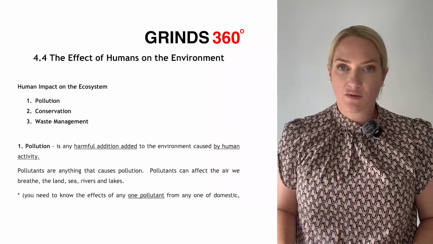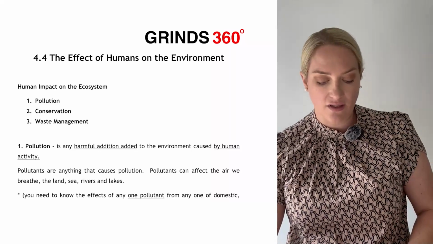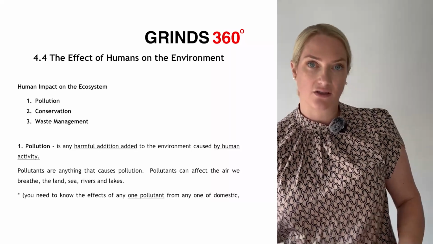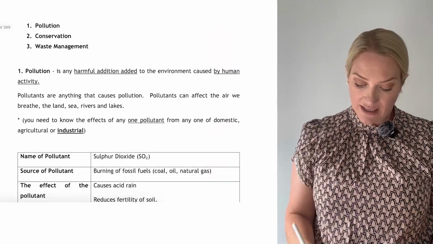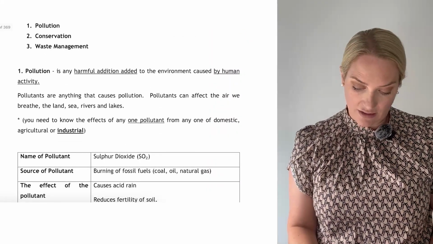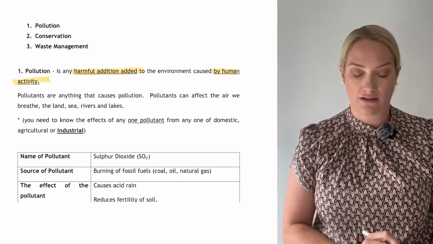So how do humans affect the ecosystems? We affect ecosystems by pollution, conservation, and waste management. So we're going to look at each one of these now. So pollution, what is the definition? It's any harmful addition added to the environment, and it's caused by human activity.